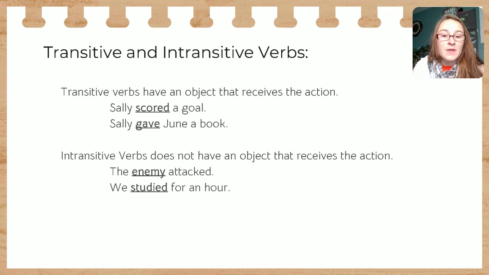Intransitive verbs do not have an object that receives any action. So, for example, the enemy attacked. I marked the wrong word there, but the word is attacked, right? We have our subject. What did they do? They attacked. We studied for an hour. We did what? We studied. For an hour is a prepositional phrase. Those will come in another video. So you can see that there's no object receiving the action in these sentences. Again, the enemy attacked. Attacked is the verb. I'm not sure why I marked the wrong one, but it happens.